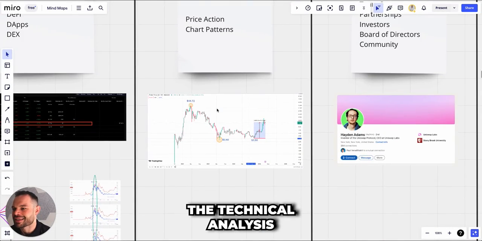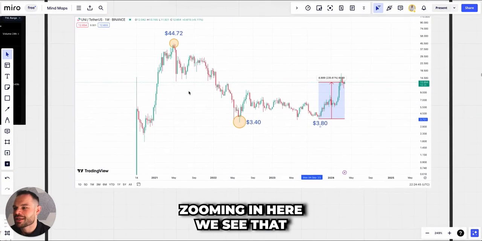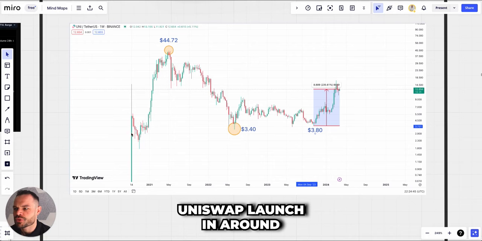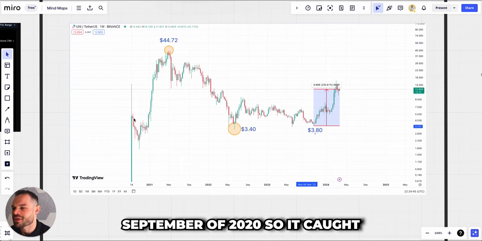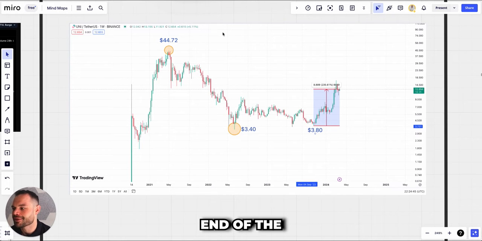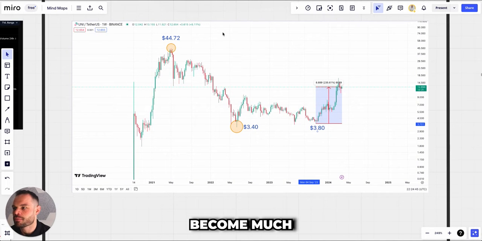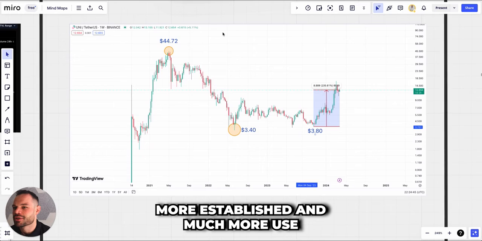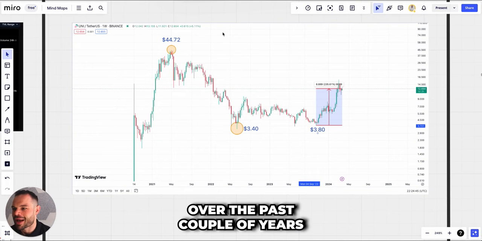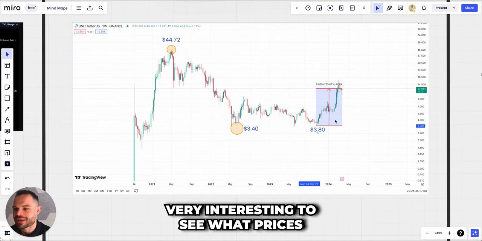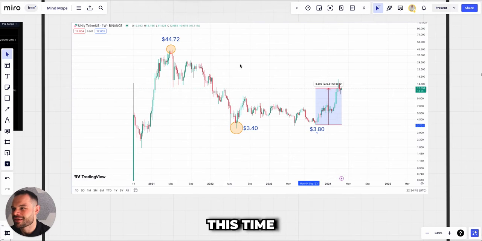Moving into the technical analysis, zooming in here, we see that Uniswap launched in around September of 2020, so it caught the tail end of the previous bull cycle. Given the fact that it has become much more established and much more used over the past couple of years, it'll be very interesting to see what prices it can put in this time around.